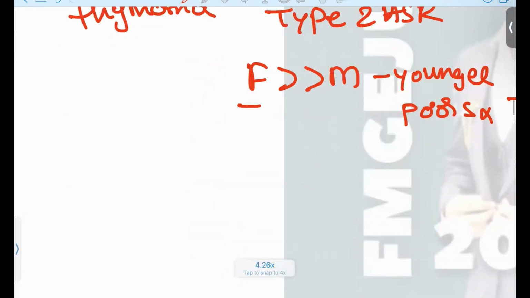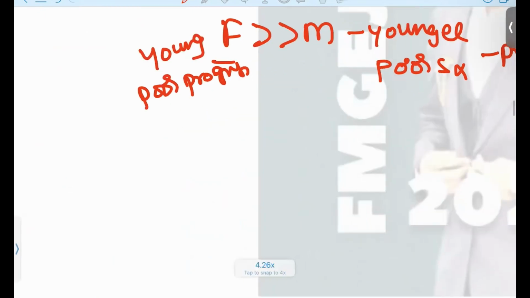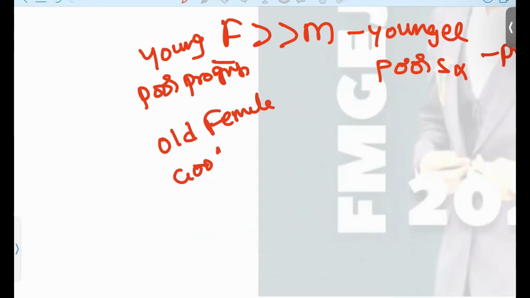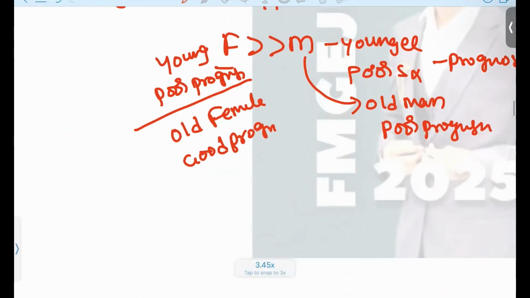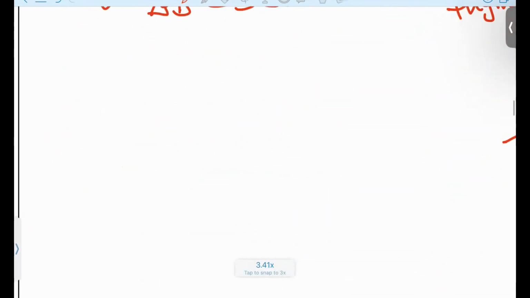Whereas young females have a poor prognosis. And when the patient is an old female, she will have a good prognosis. Okay, and male patients who are old men will have a poor prognosis. So this variation is also found in myasthenia gravis patients. And mostly in myasthenia gravis, the most involved antibody is the anti-acetylcholine receptor antibody. Okay, this is the most common one.